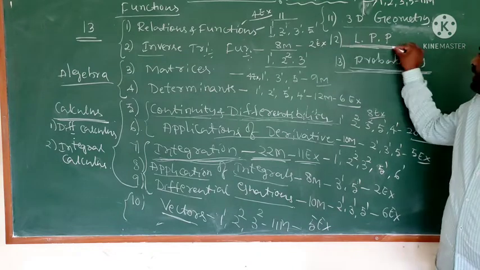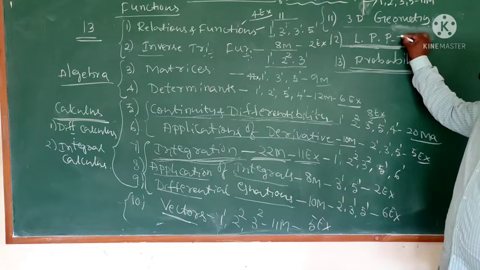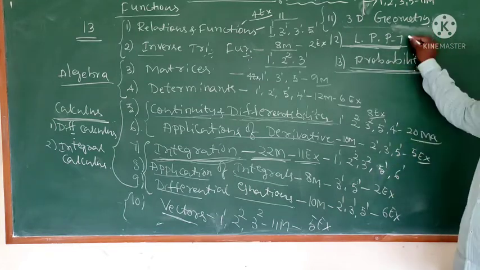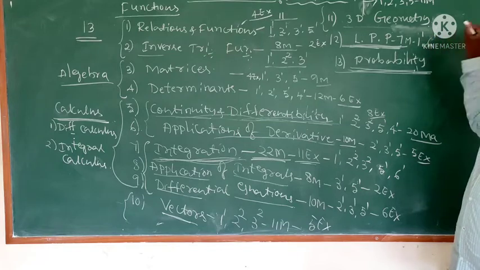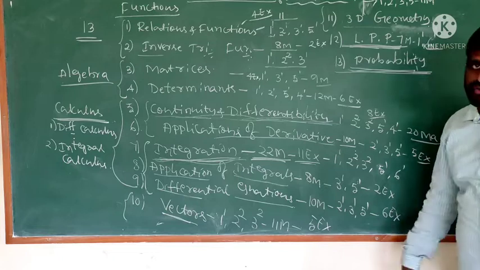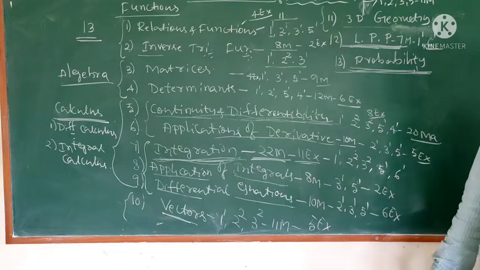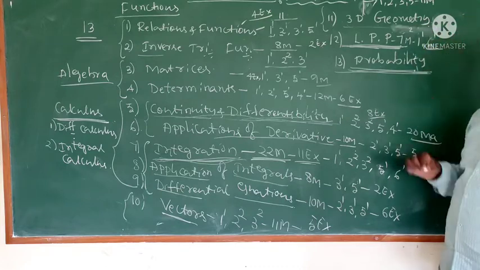Next, linear programming problem. It is a very small chapter, 7 marks. In 7 marks, 1 mark question 1, 6 mark question 1. This 6 mark question contains a graph. That graph should be 6 marks. It contains only 2 exercises.